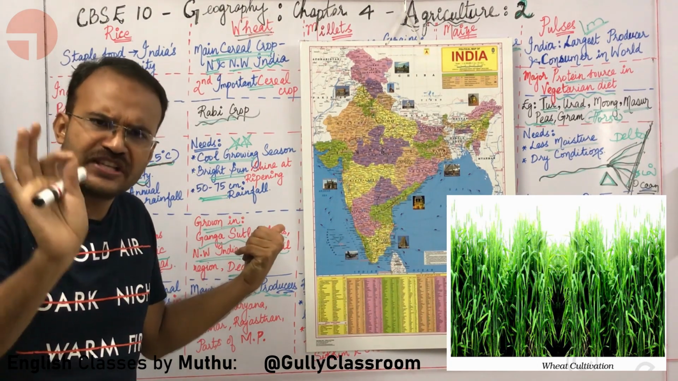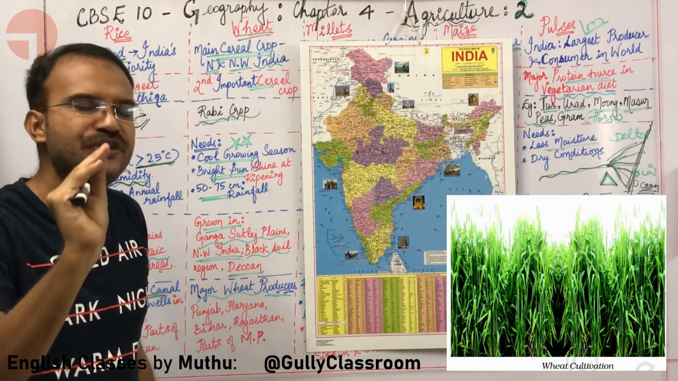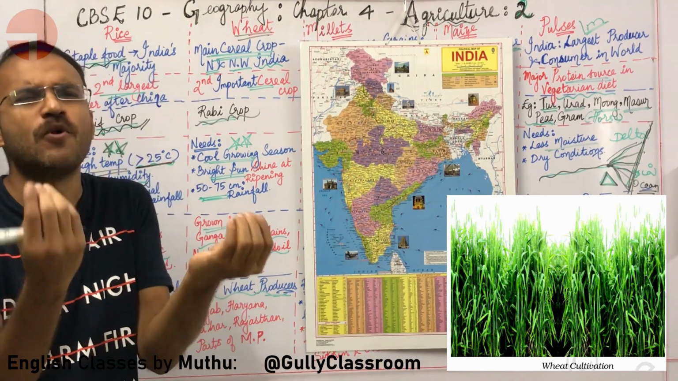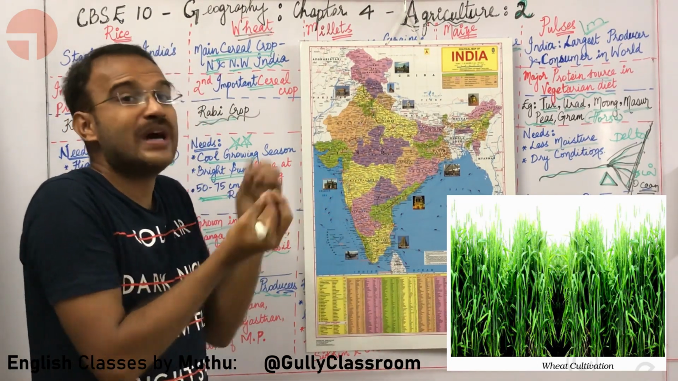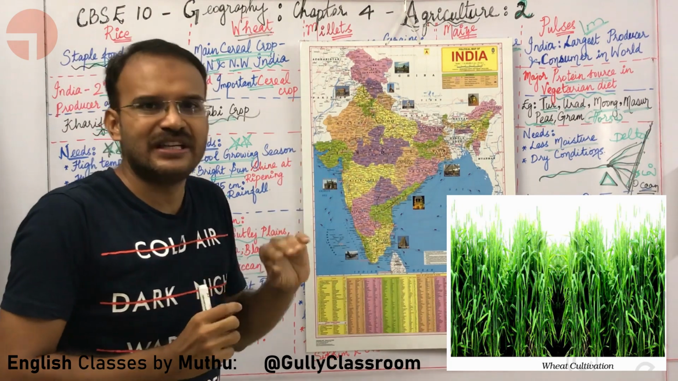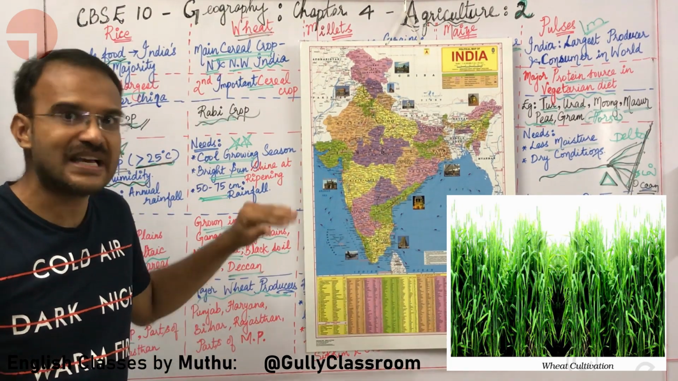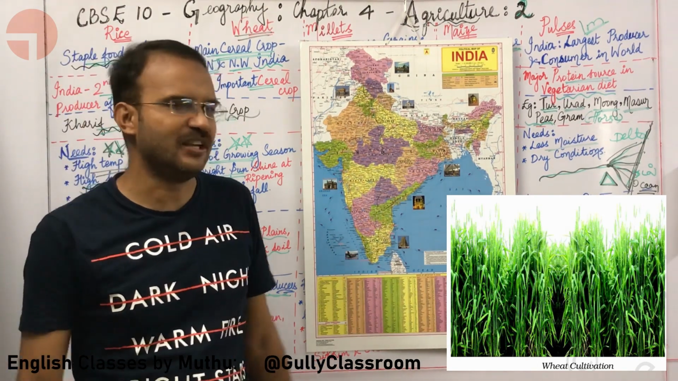Wheat needs lesser rainfall than rice. In fact, it needs 50 to 75 centimeters of rainfall annually. And this is more or less satisfied by the winter showers. Who is getting winter showers? North India will always get some winter showers. The rabi crops such as wheat will use these winter showers, 50 to 75 centimeters of rainfall.